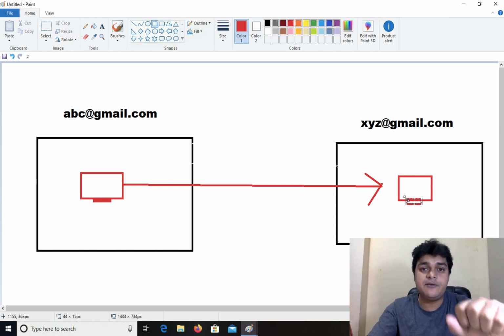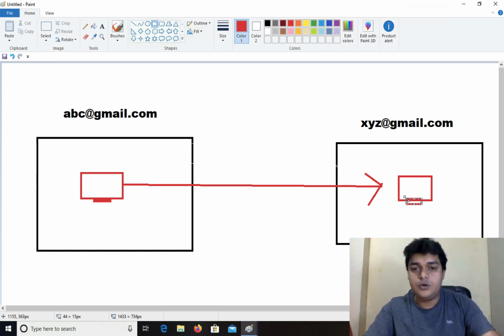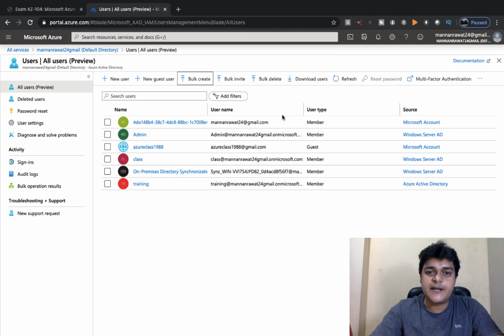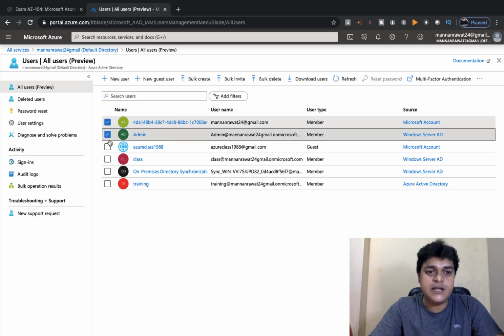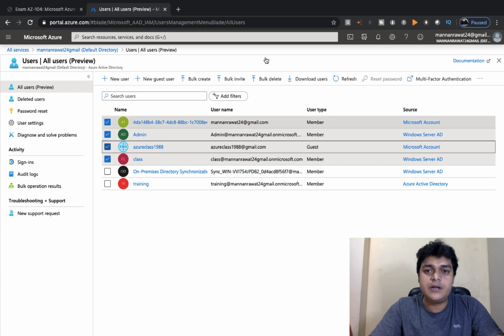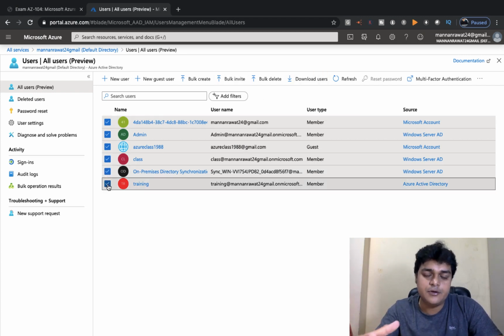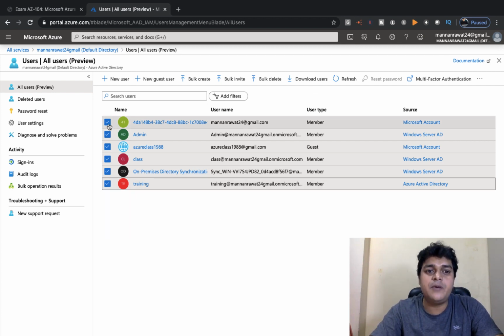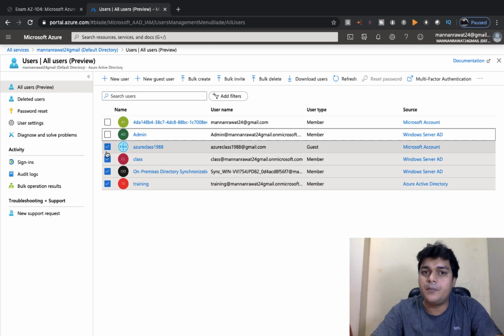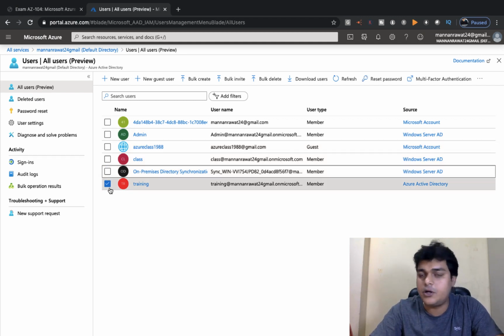I'll show you the practical. Firstly, we need to create one user and then try to do this practical. Second, bulk delete. As you know, to download the users, just select all users and click on download. You can directly download your CSV file and execute it with any other account, and all users will definitely be created automatically in the new account. You need to do this task whenever you try to migrate your entire user list from portal 1 to another portal.